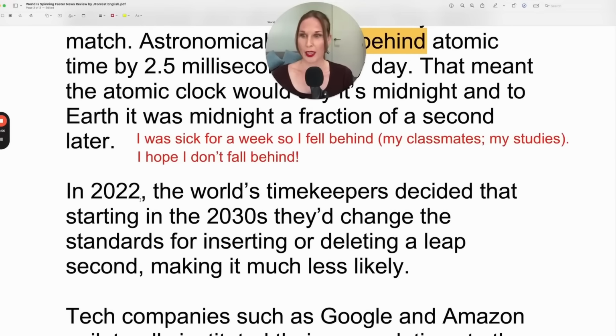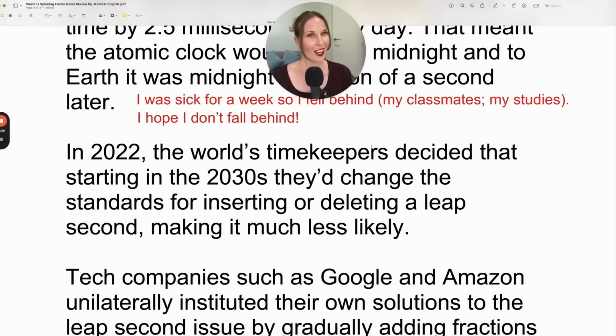In 2022, the world's timekeepers, this sounds like an interesting occupation. The world's timekeepers decided that starting in the 2030s, they'd change the standards for inserting or deleting a leap second.